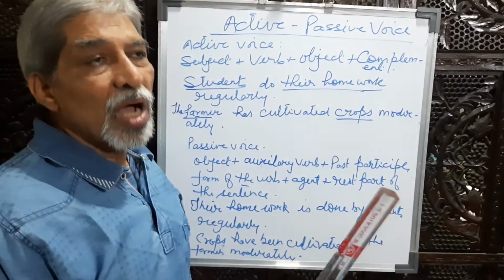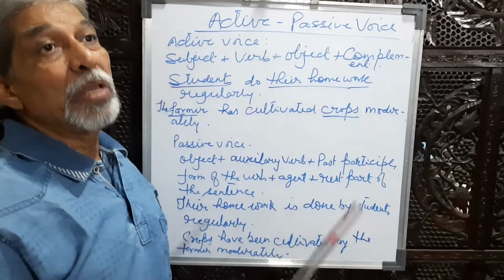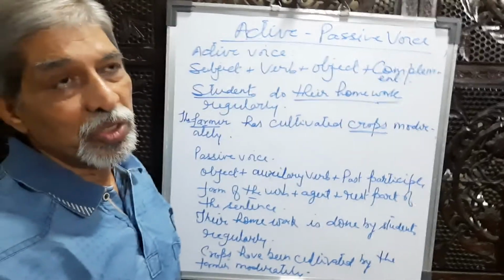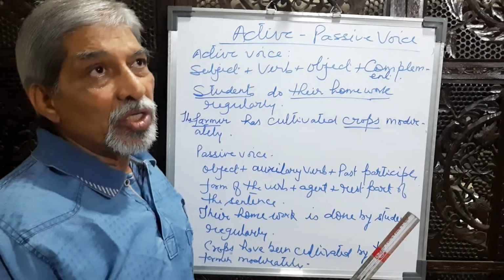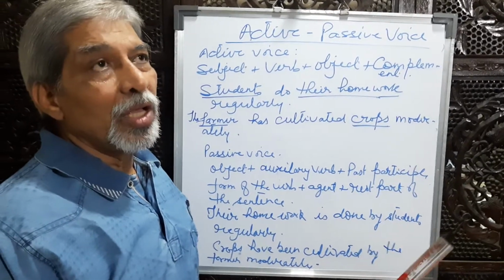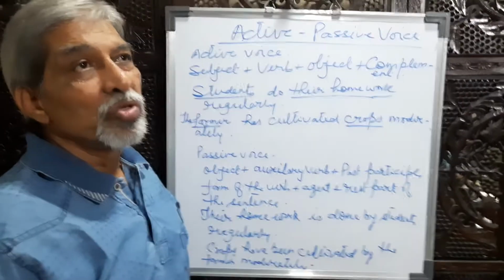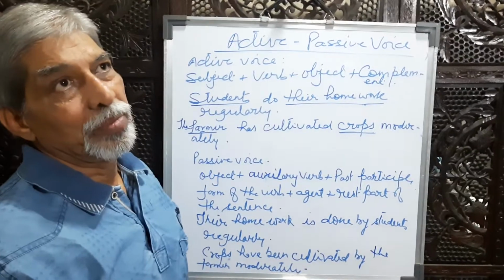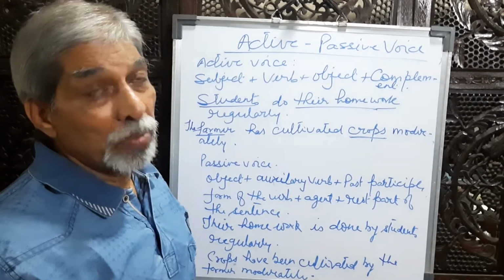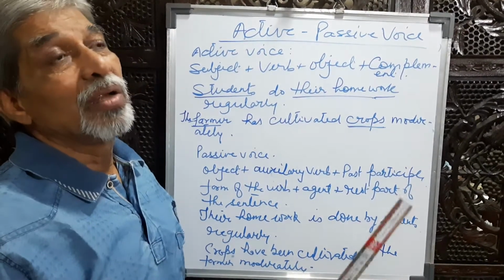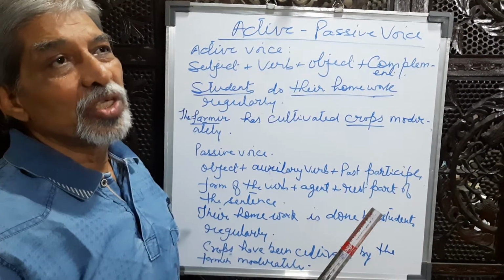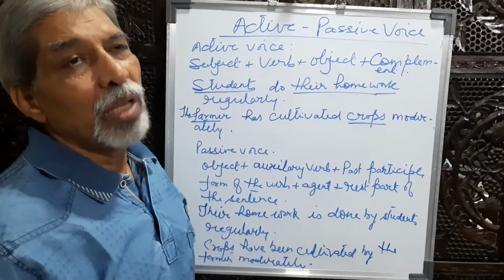So goods are purchased by the people from the malls. Travelers mostly use train in Mumbai. Train is the object. Train is used by the passengers mostly in Mumbai.